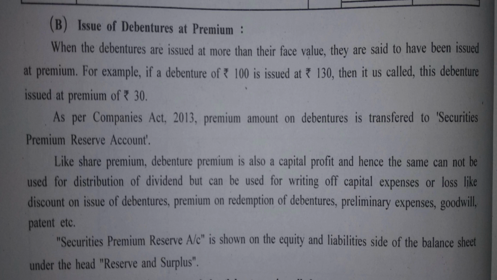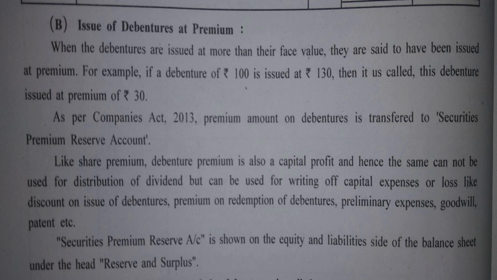As per Companies Act 2013, the premium amount on debentures is transferred to Securities Premium Reserve account. You know this very well. Whenever the amount of premium is received by the company, it is separately credited to Securities Premium account. We have understood this even in the previous chapter. Similarly, the premium received on debentures is transferred to Securities Premium Reserve account.